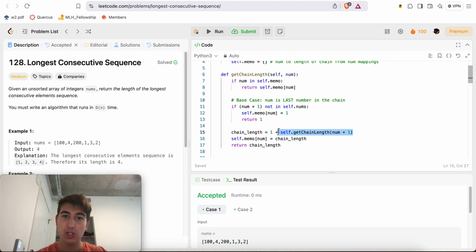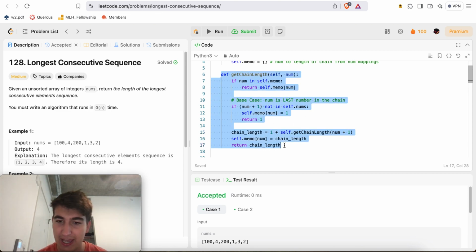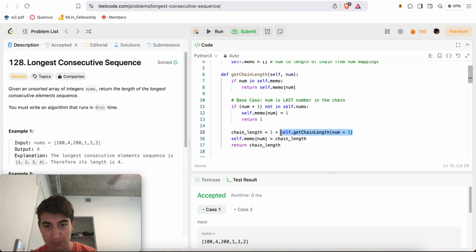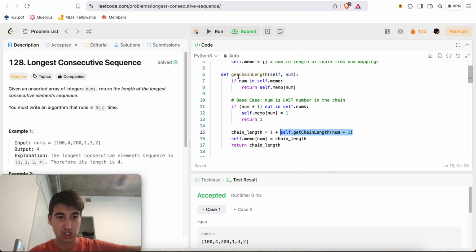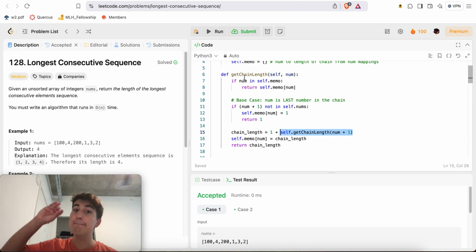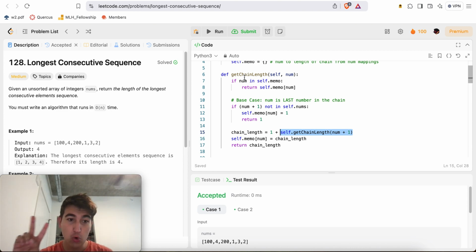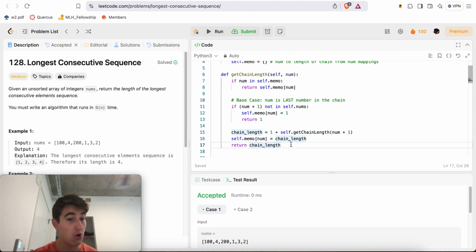So out of all n calls to get chain length, it will do a maximum of n other calls to self.get chain length. So at most, you will have 2 times n calls to this function that otherwise only does O of 1 work. So O of 1 times 2 times n is O of n, and therefore we have an O of n solution.